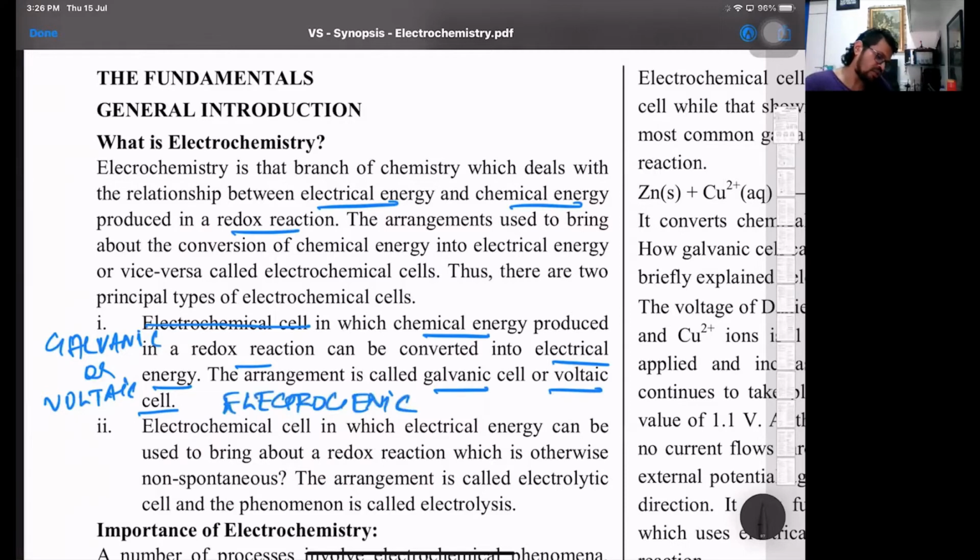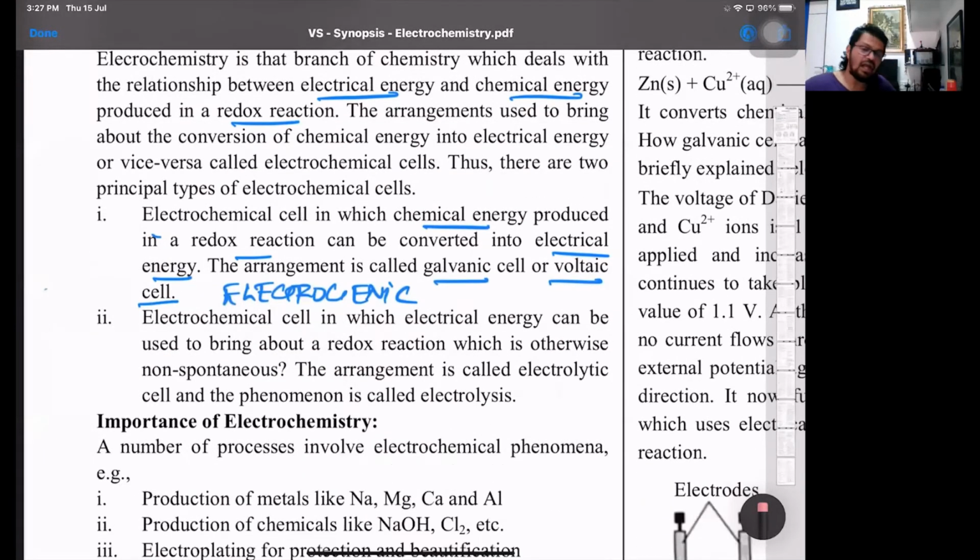And second, electrochemical cell in which chemical, yeah, this is proper, sorry, it's given properly. An electrochemical cell in which electric energy can be used to bring about a redox reaction that's non-spontaneous, that's what we call an electrolytic cell, correct? That's basically the phenomenon of electrolysis.